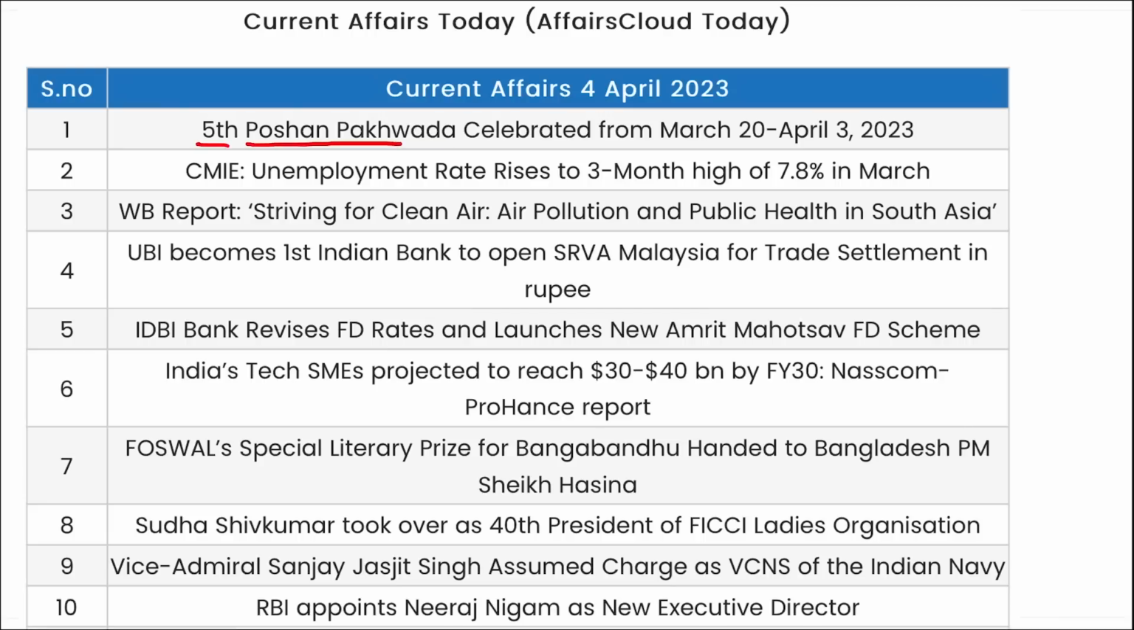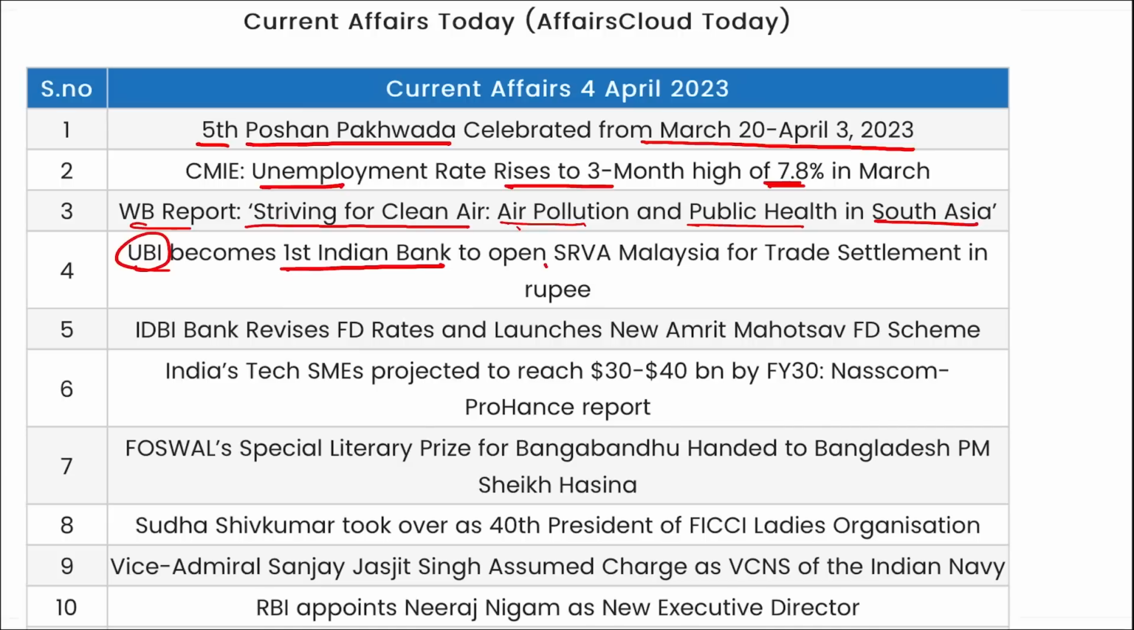5th edition of Poshan Pakwada celebrated from 20th of March to 3rd of April. Unemployment rate was released for the March month and it is 7.8%, which is a 3-month high. Then World Bank reported striving for clean air pollution and public health in South Asia report. Union Bank of India became the first Indian bank to open SRVA, that is your special rupee Vostro accounts in Malaysia for trade settlement in Indian rupee.